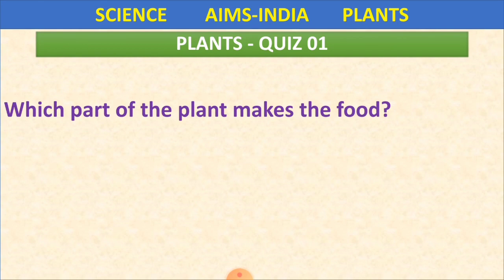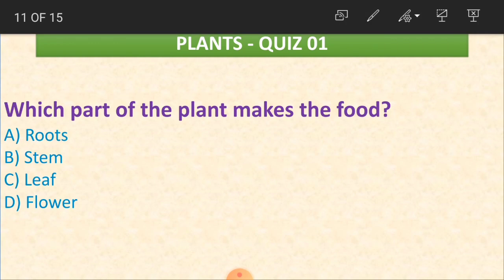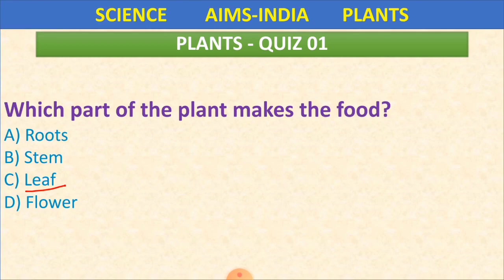So this was another question here. Which part of the plant makes food? What did we learn? What makes food through the process of photosynthesis? Yes, it is leaf. Leaf helps the plant in making the food. Okay, children?